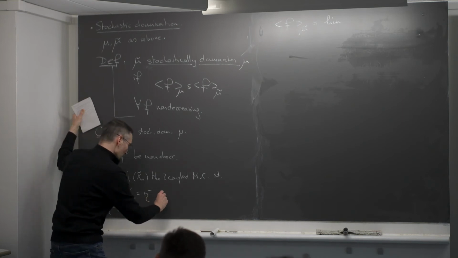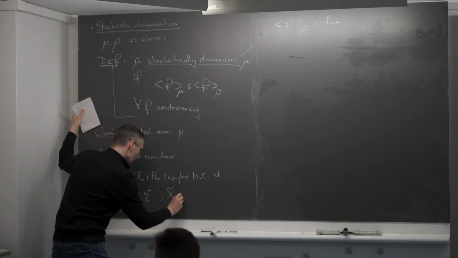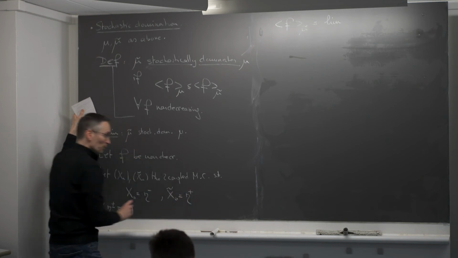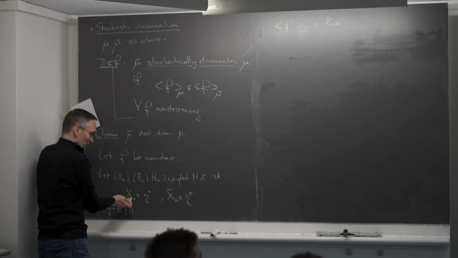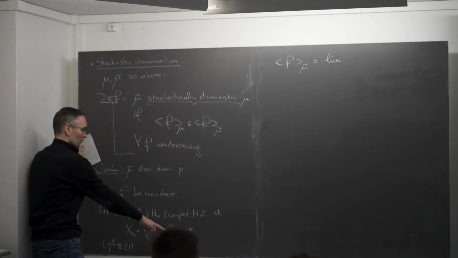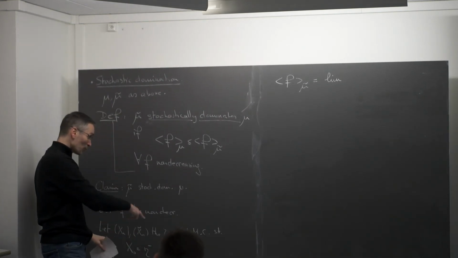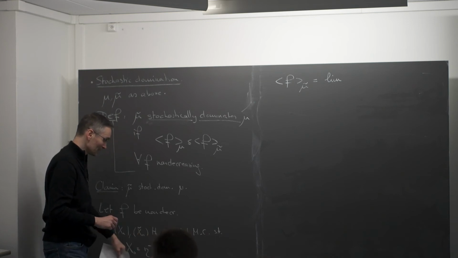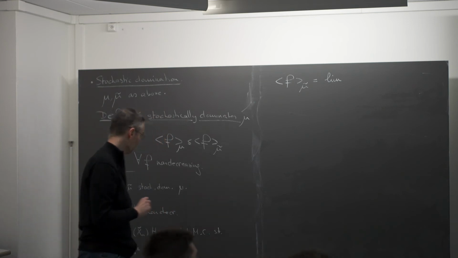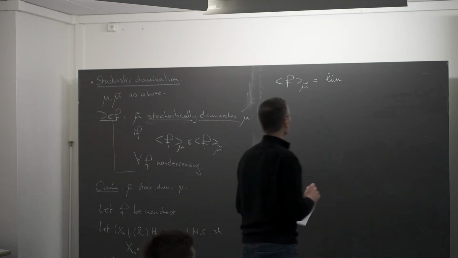And X tilde 0 is equal to the configuration which is equal to plus everywhere. So in particular, it's clear that at time 0, the configuration X tilde is bigger than the configuration X. You start at a higher state. So by what we saw before, we know that Xn tilde is bigger than Xn at each time. That's what I want to use here.